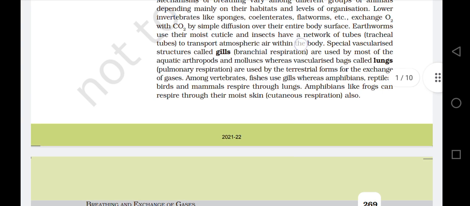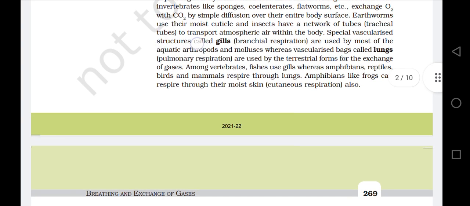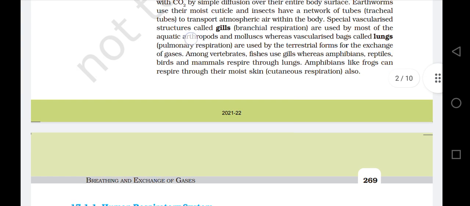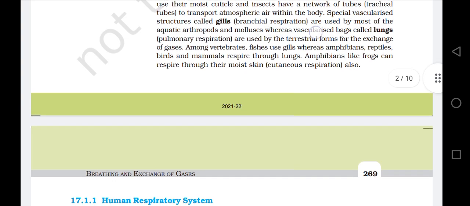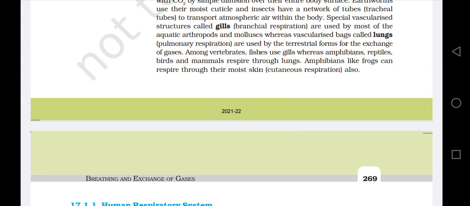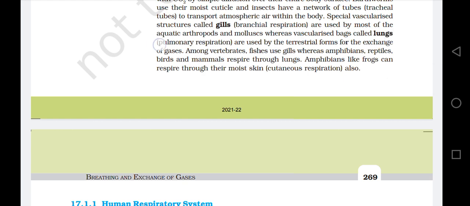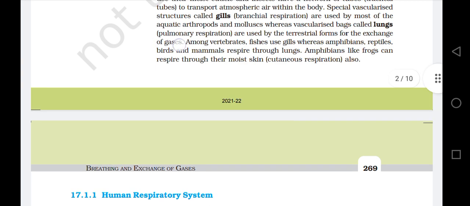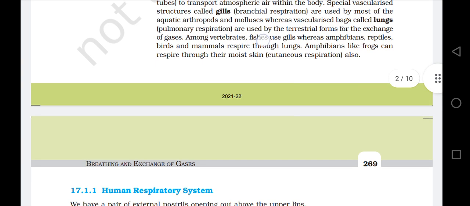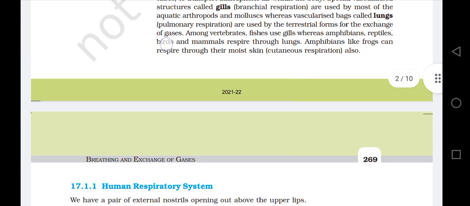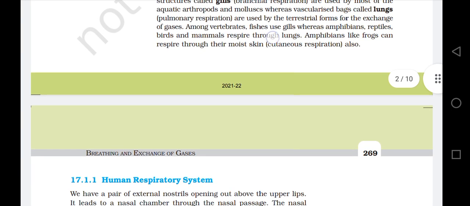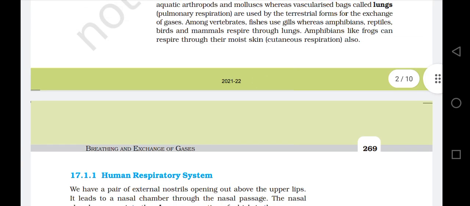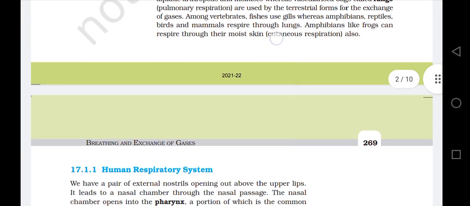Special vascularized structures called gills, branchial respiration, are used by most of the aquatic arthropods and mollusks, whereas vascularized bags called lungs, pulmonary respiration, are used by the terrestrial forms for the exchange of gases. Among vertebrates, fishes use gills, whereas amphibians, reptiles, birds, and mammals respire through lungs. Amphibians like frogs can also respire through their moist skin, that is called cutaneous respiration.